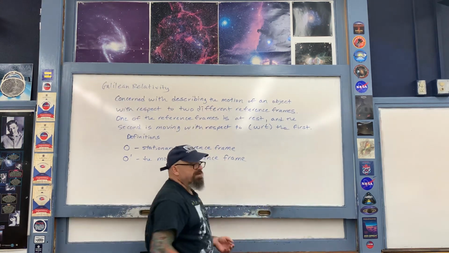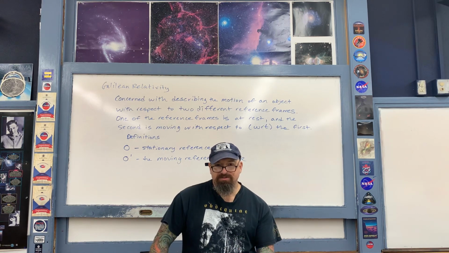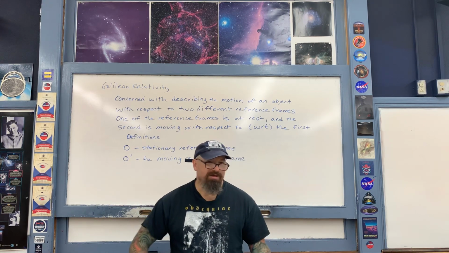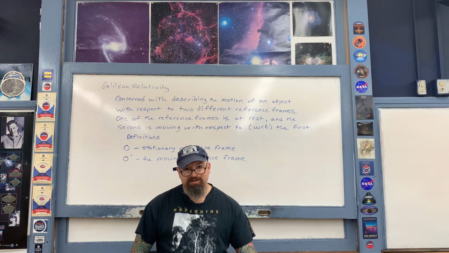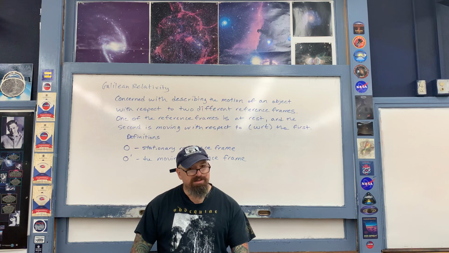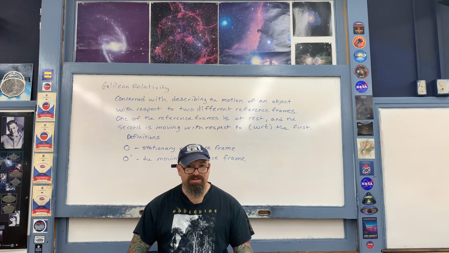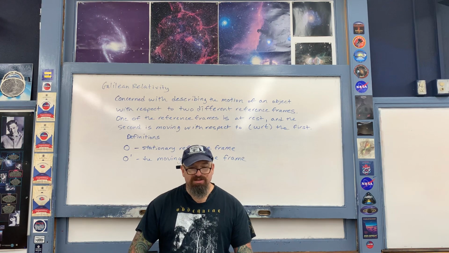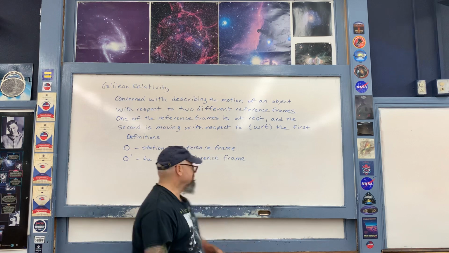Okay, now before I go any further with this topic of Galilean relativity, let me describe to you how we're going to tackle this topic. We're only going to tackle Galilean relativity for the easiest possible cases. We're only going to consider 1 and 2-dimensional cases, not 3-dimensional cases, and we're only going to consider velocities that are constant, no accelerations.